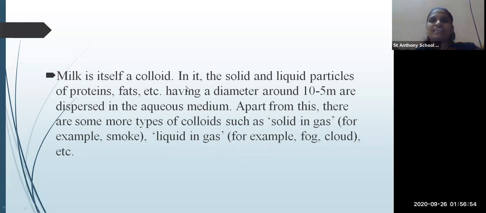So milk is itself a colloid, having proteins and fats, and whatever sweetness occurs in the milk is due to the lactose. Okay, so that is important.